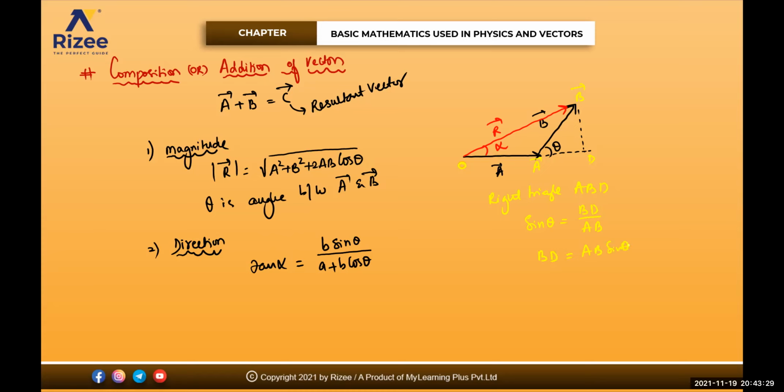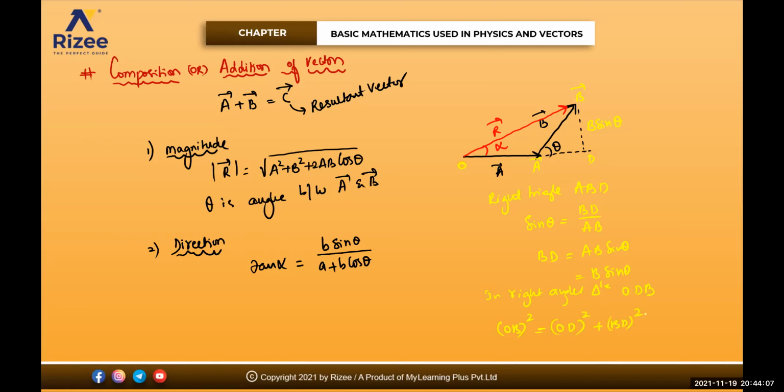AB is how much for me? B bar. So this is B into sine theta. So BD is becoming B into sin theta. In right angle triangle ODB, I can write that resultant OB whole square will be equal to OD whole square plus BD whole square.